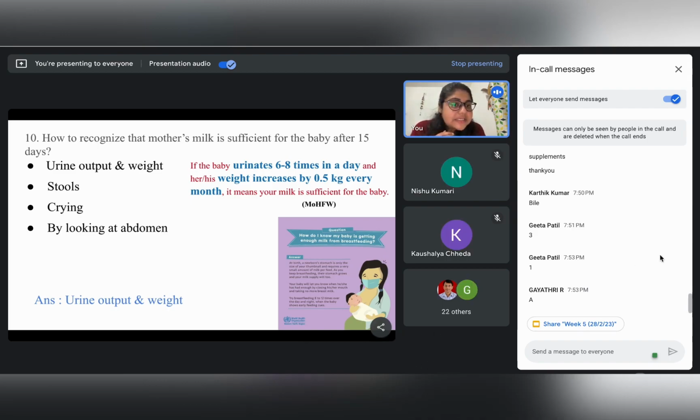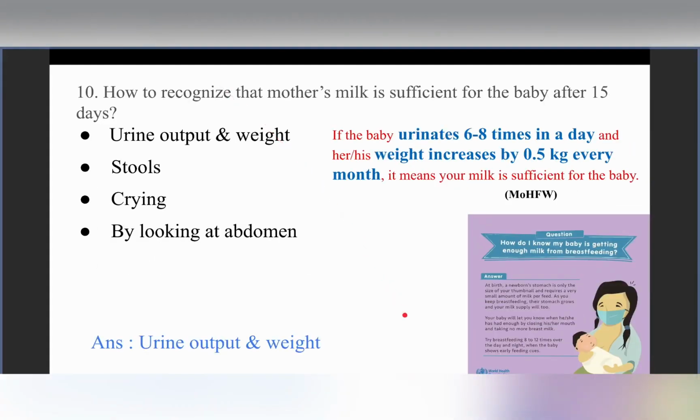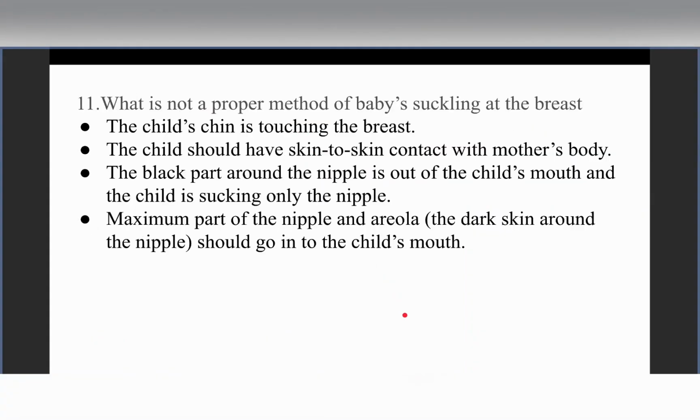Yes, somebody, Gayatri. Yes, you have a question? You have raised a hand. Do you have a question? Okay, we'll get back to it later again. So, yes, the answer is urine output and weight.